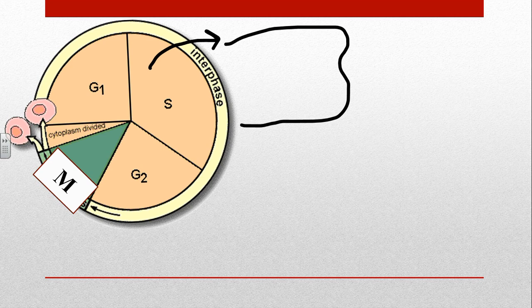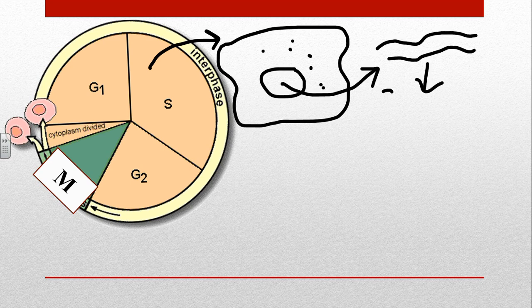Now once the cells have grown from G1, they will move to S phase. S phase is known as the synthesis phase. In this phase you can find the nucleus which contains the chromatin. The chromatin will start to coil up in such a manner as in the picture here. Each chromatin will coil up in this way, and each chromosome will start to duplicate. When they duplicate, they make an exact copy, so they contain the same genetic information.